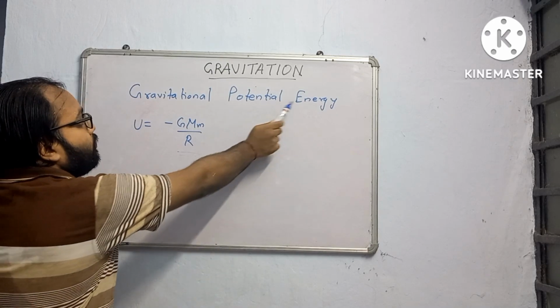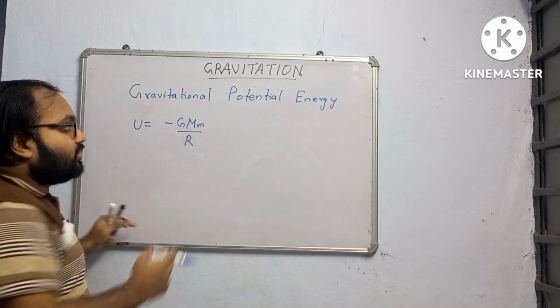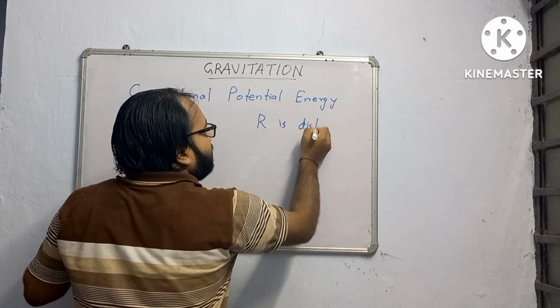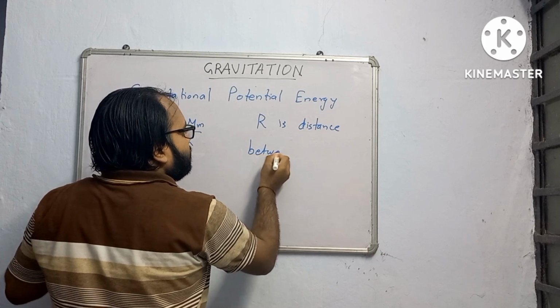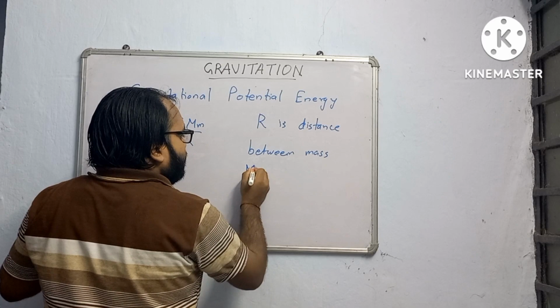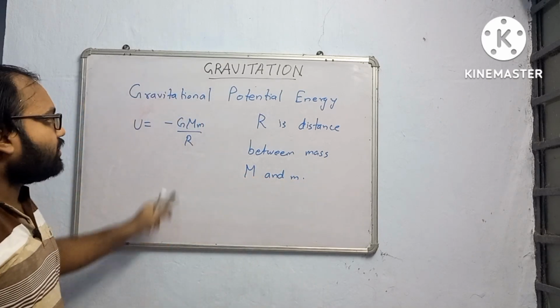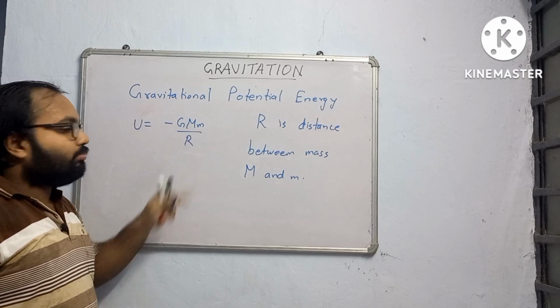When we are talking about potential energy, r is the distance between mass M and m. So potential energy is equal to minus G M m by r.